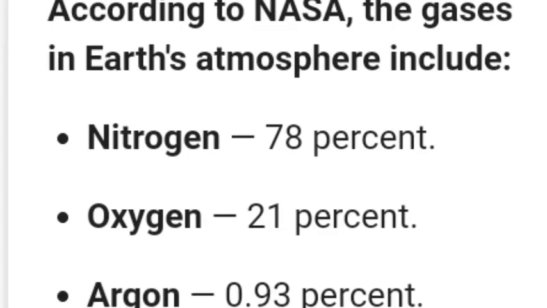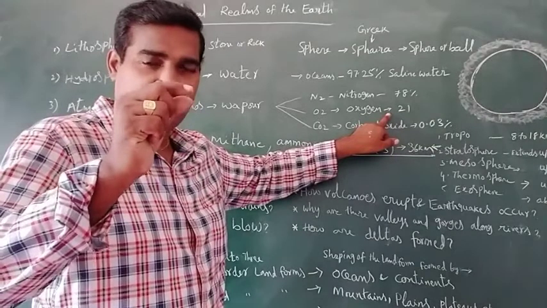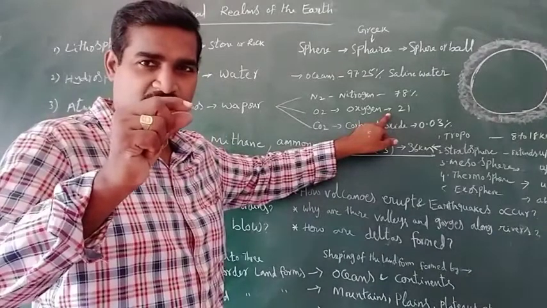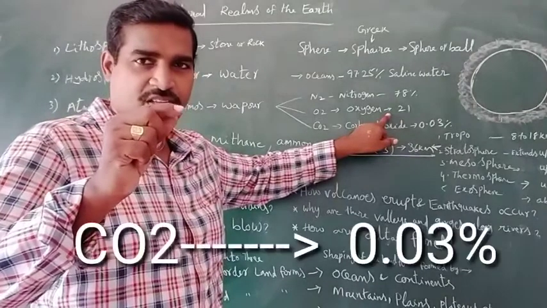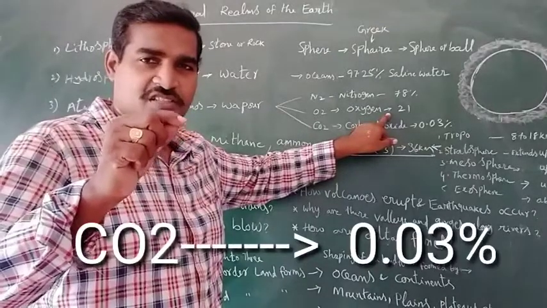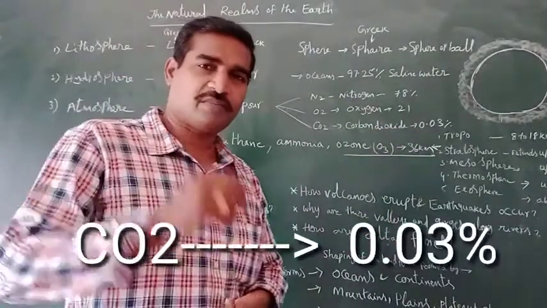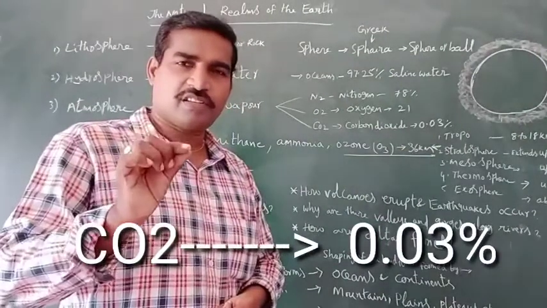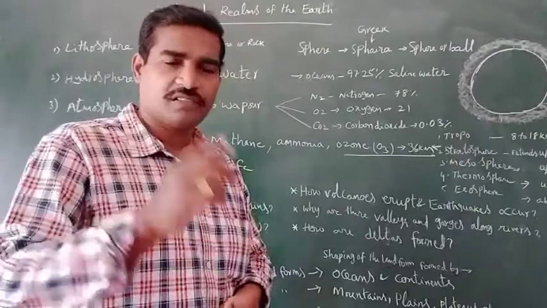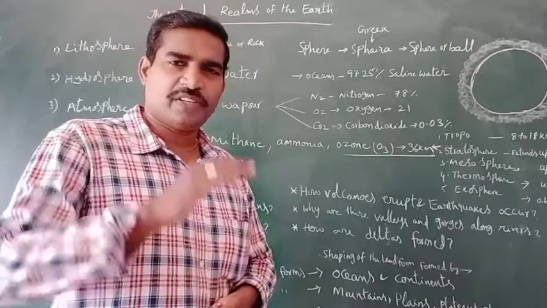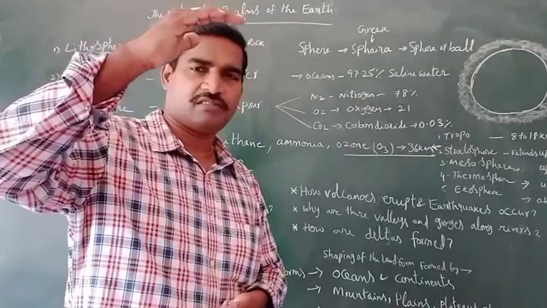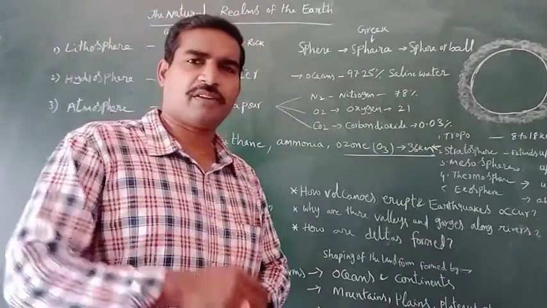So next, carbon dioxide is also important for plants and also for humans, but there is a limit. Only a particular percentage is needed in the atmosphere. So that is 0.03. The carbon dioxide percentage in the atmosphere is 0.03. If it increases, what will happen?